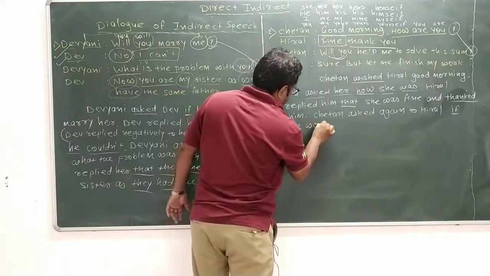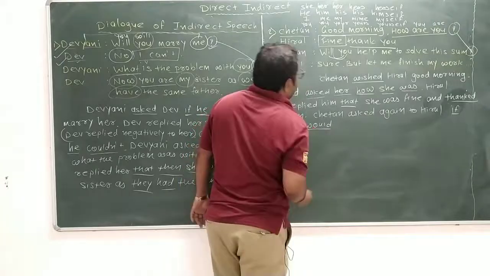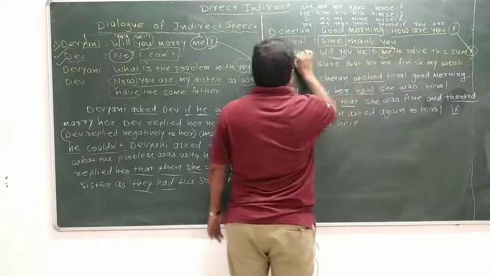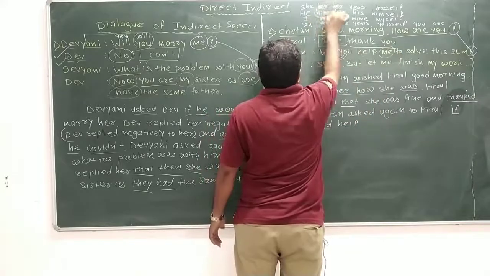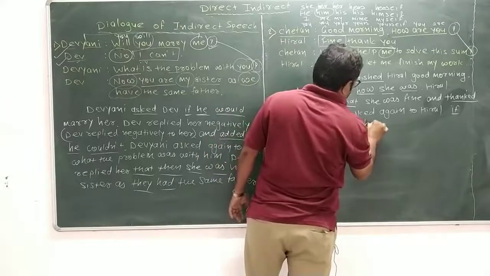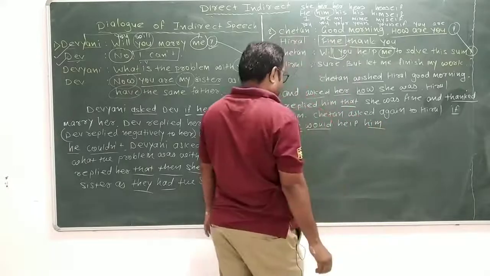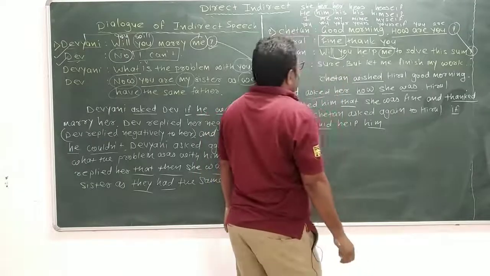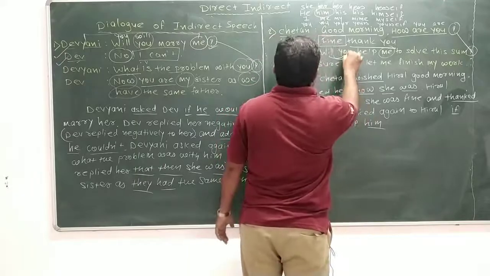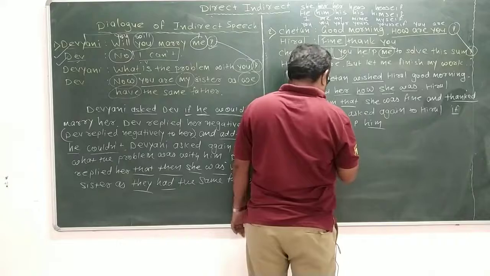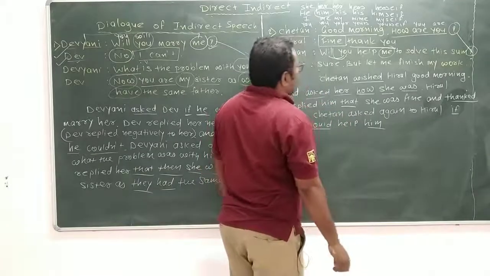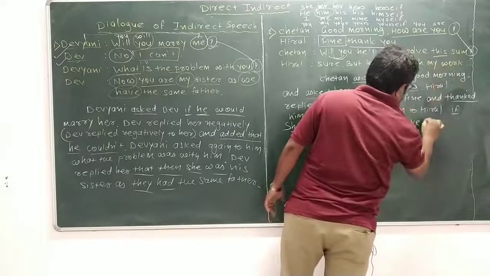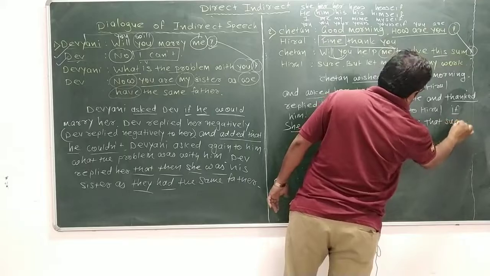He would help me. Me means Chetan. So I, me, Chetan. He, him. So he would help him. No, you means Hiral. So here she would help him to solve this sum.